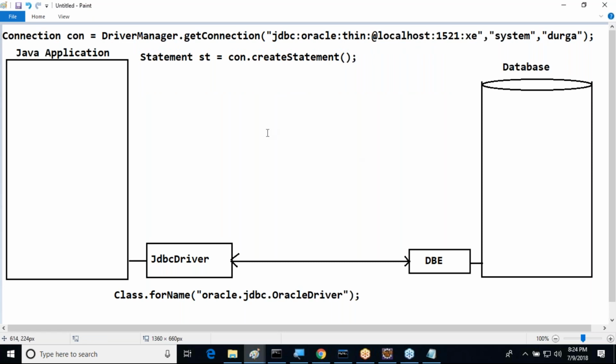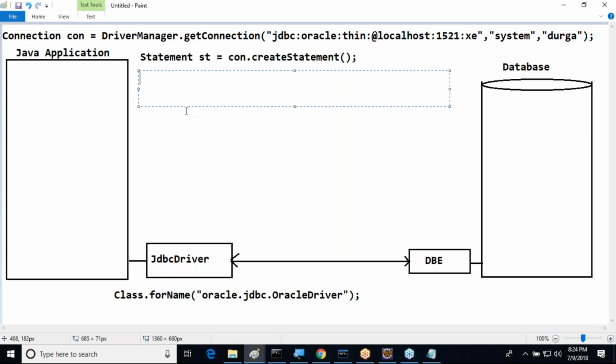After getting the statement object, we need to write and execute SQL queries. For that we have three methods: executeQuery, executeUpdate, and execute.